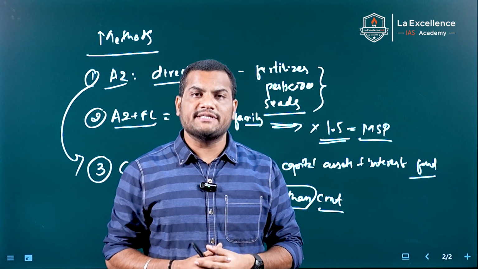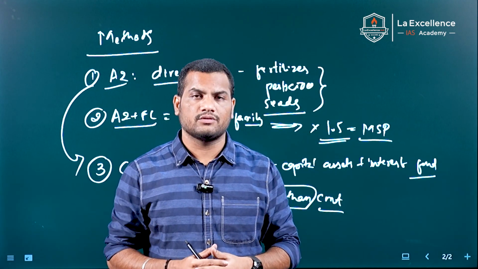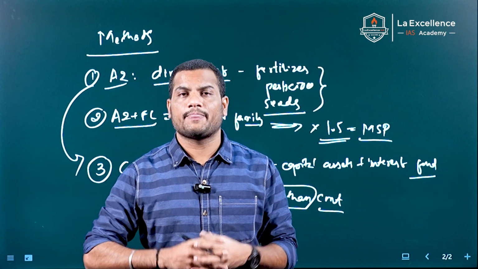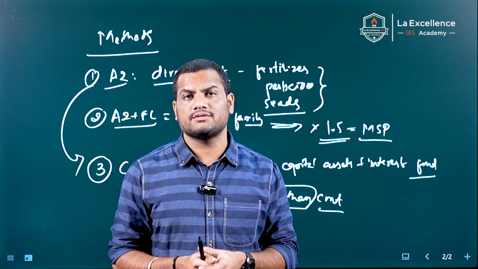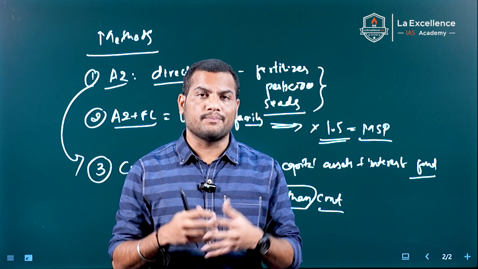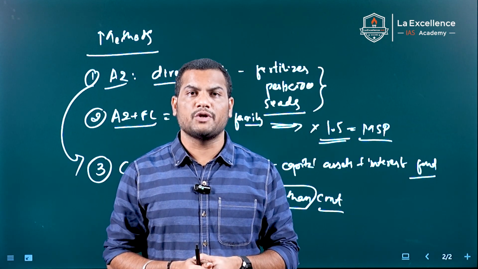But why is MSP very important in the Indian context? The country is majorly dependent on agriculture, and approximately 50% of the population follows agriculture.